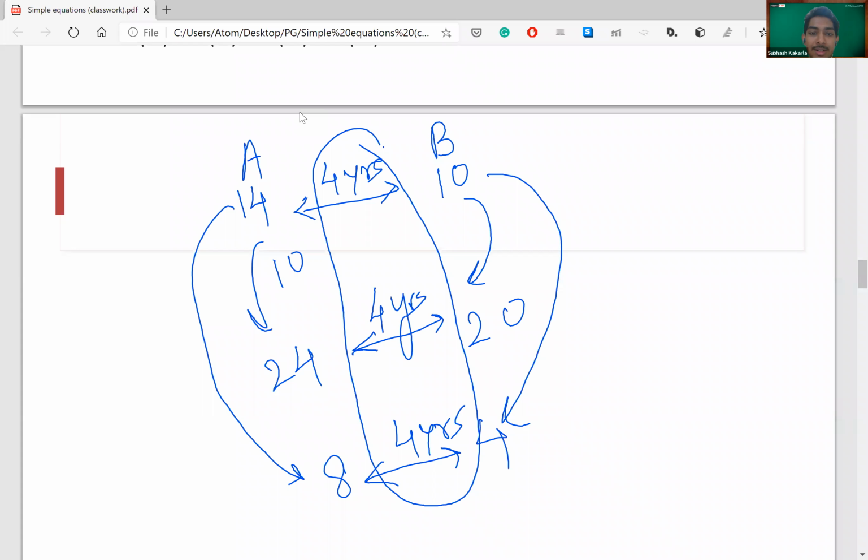But did you guys understand what I was trying to explain? The difference of 4 years always remains constant. Is this part clear? Okay, great. I see you have adopted the norm. So this is the trick.